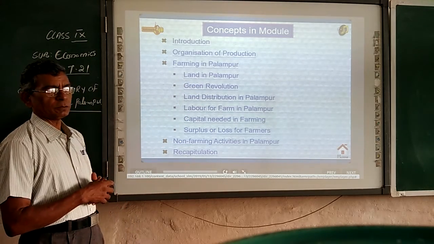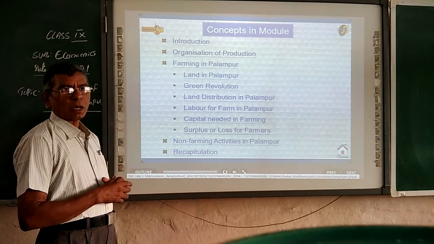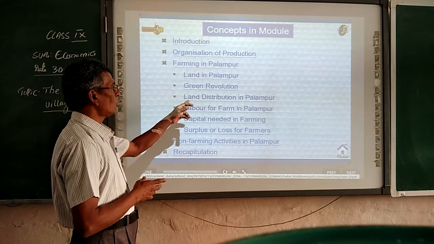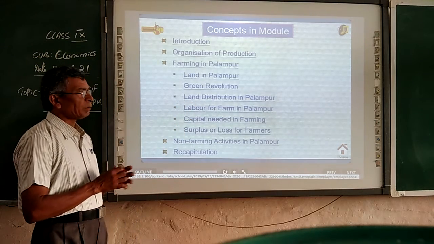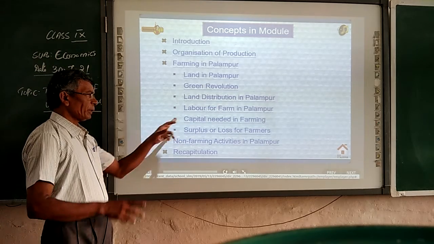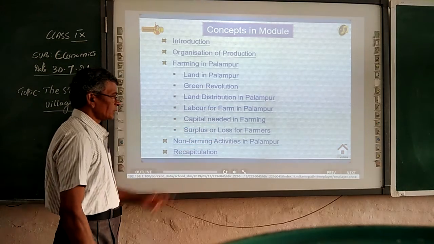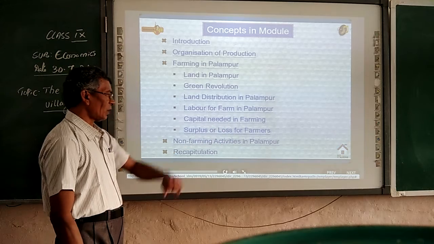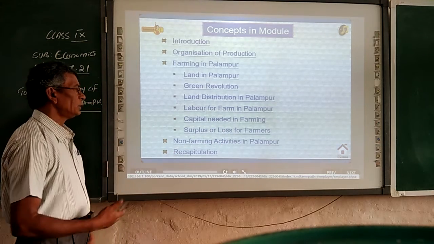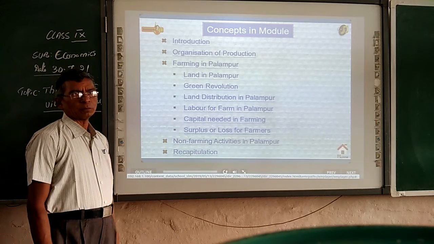Next, green revolution, the production of the crops: how they are producing the crops. Next, followed by land distribution, Palampur. Labor for farming, Palampur. Capital needed in farming. Surplus or loss for farmers. Other than farming, there are non-farming activities in Palampur.